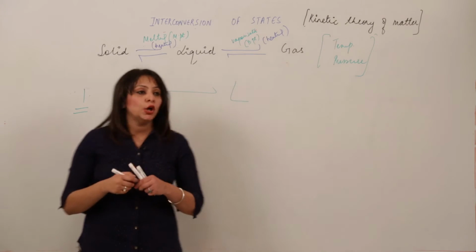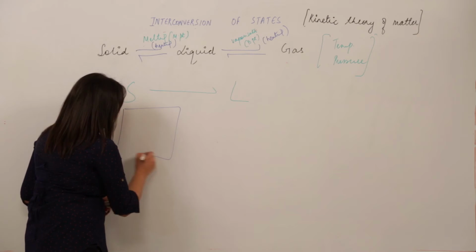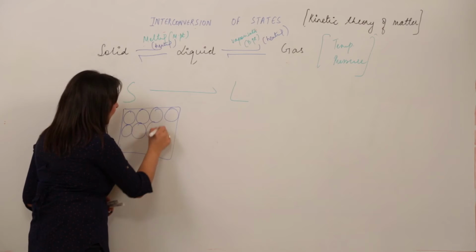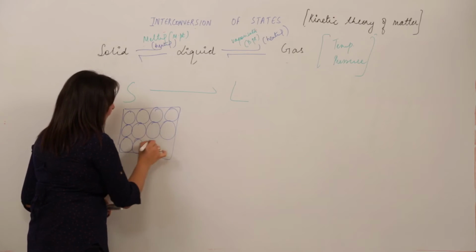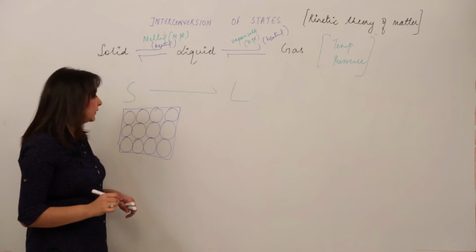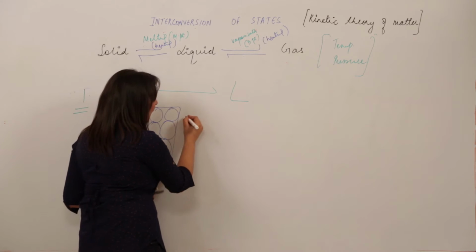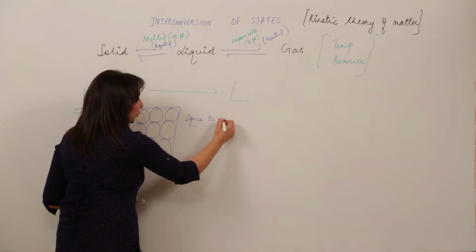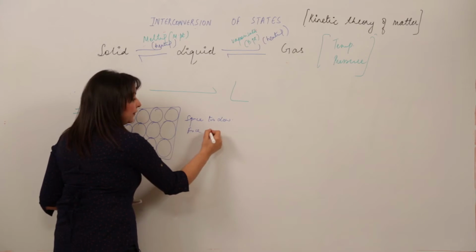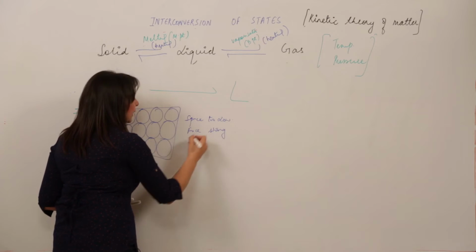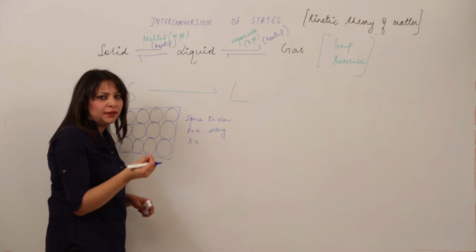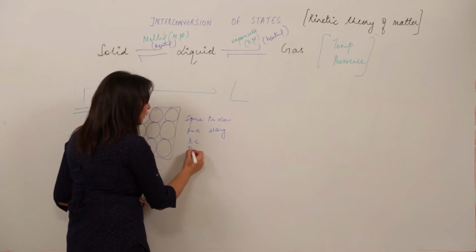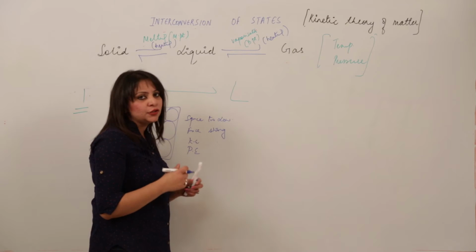So see, in solid, particles are arranged in this order. That means they are closely packed. I am again briefing the properties of solid: they are closely packed, their intermolecular space is very low, intermolecular force is very strong, and they possess little kinetic energy, but still some, and they also possess potential energy due to interaction between the particles.